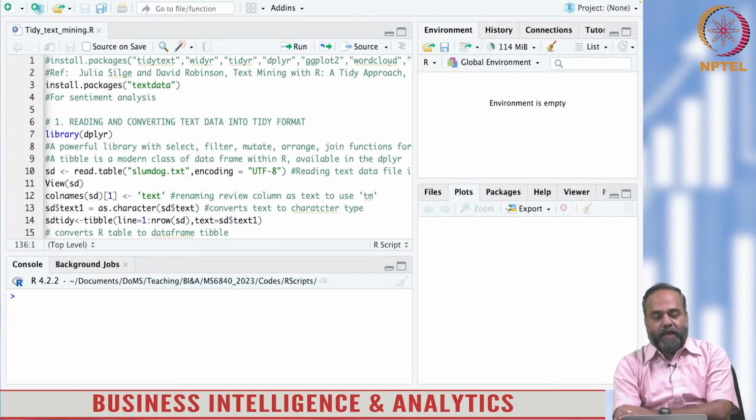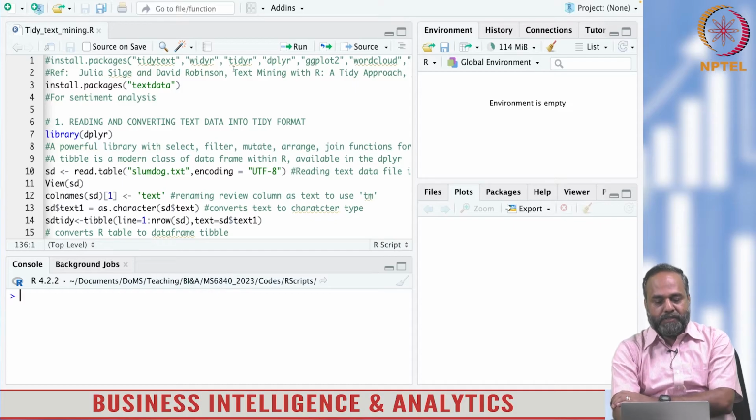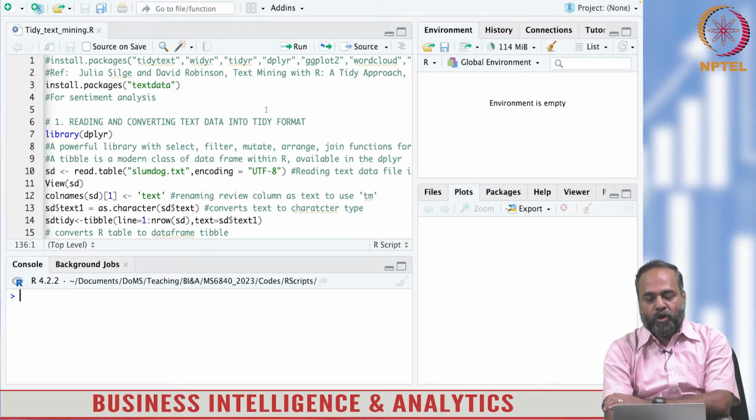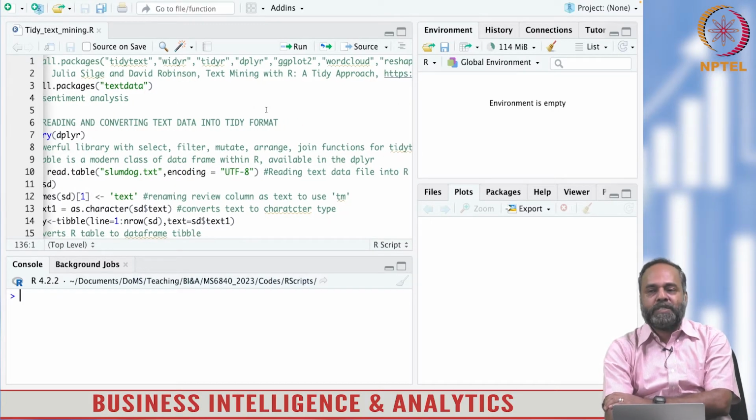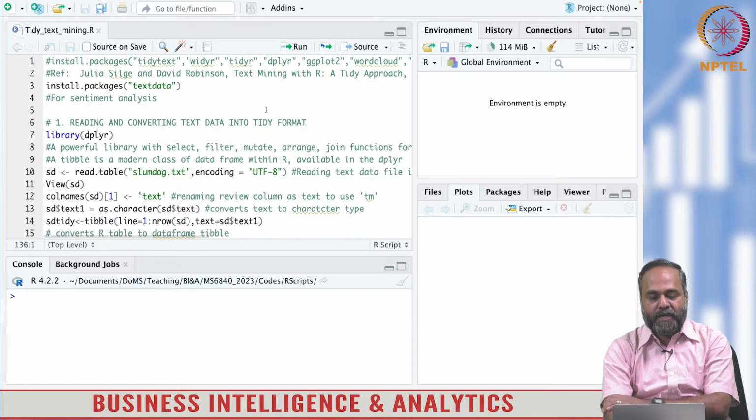My reference for this session is Julia Silge and David Robinson's book on text mining with R, a tidy approach, because a tidy table is the data structure I'm going to use in this particular exercise. The tidy approach to text data mining has a lot of traction today. This book is something you can buy, or the entire text is given online, and I have given a reference to that here in the code itself.